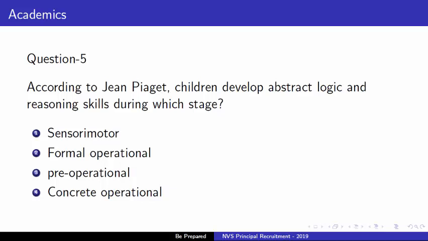So the pre-operational stage is the second stage in Piaget's theory of cognitive development. This stage begins around age 2 as children start to talk and lasts until approximately the age of 7. During this stage, children begin to engage in symbolic play and learn to manipulate symbols.